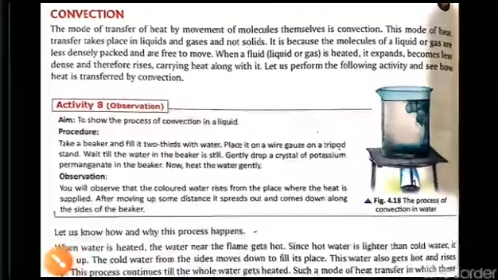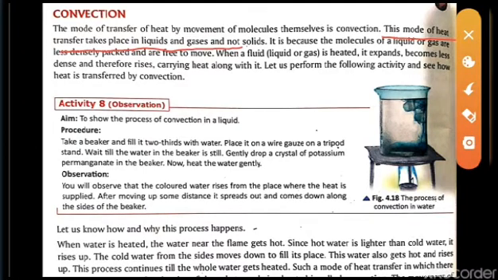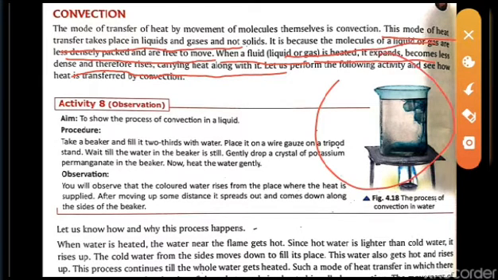Okay, now let's see what is written over here. This mode of heat transfer takes place in liquids and gases and not in solids, because in the case of solids we are having conduction. It is because the molecules of liquid or gas are less densely packed and are free to move. When a fluid like liquid or gas is heated, it expands, becomes less dense, and therefore rises, carrying heat along with it. So just what I have told you all, the example is also given over here.